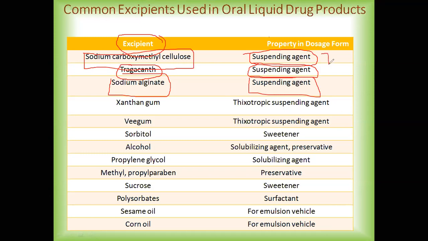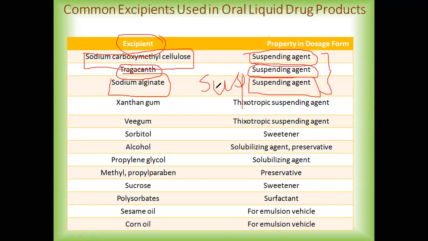Then sodium alginate, which is used as a suspending agent in suspensions. So all these three examples which we have seen, sodium carboxymethyl cellulose, tragacanth, and sodium alginate, are used as suspending agents in the formulation of suspensions.